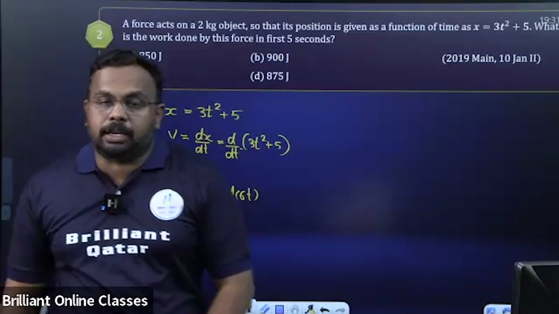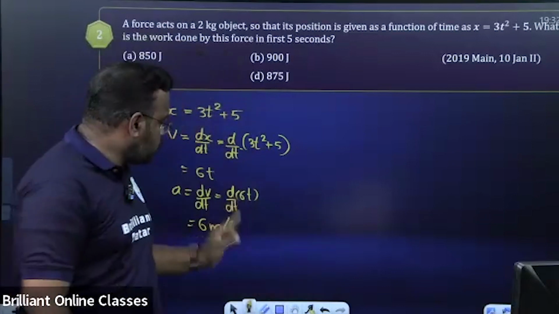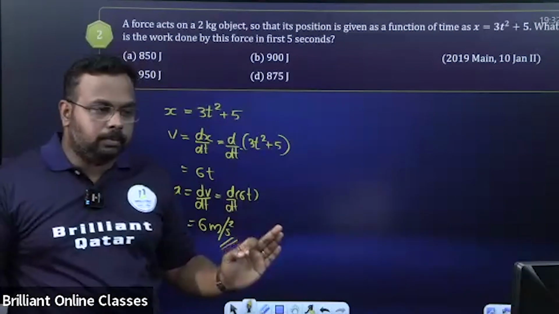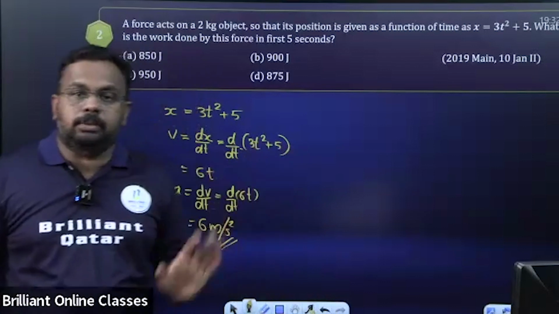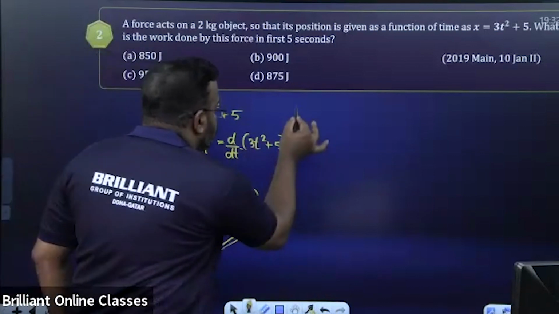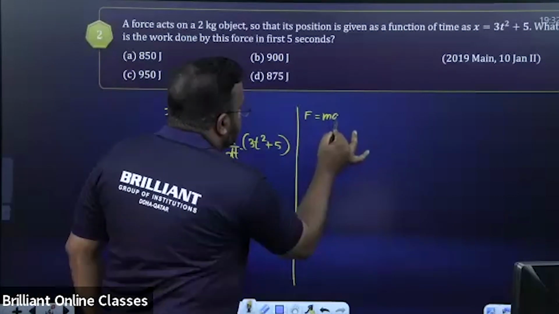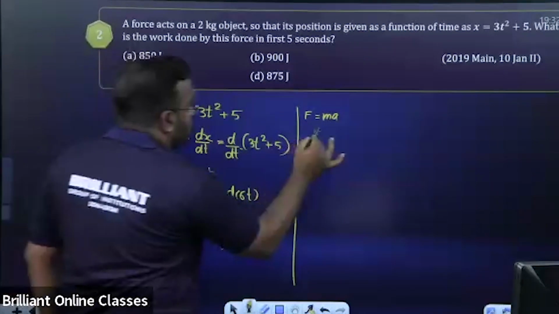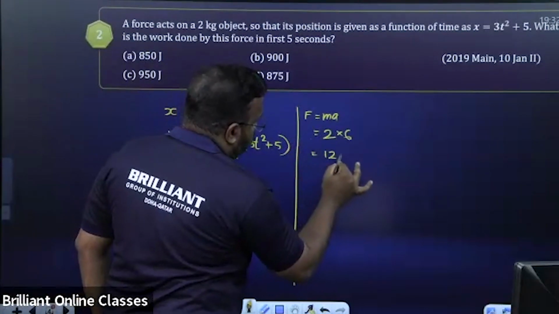Now tell me, acceleration is constant or not here? It's constant. So acceleration is constant means we can easily go with the formula force into displacement. So what will be the force now? F is equal to ma. Mass is given as what? 2 kilogram. Acceleration is 6. So 12 Newton.